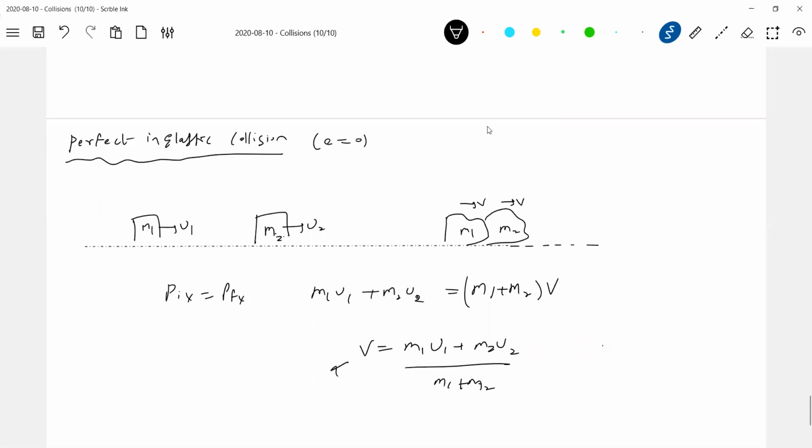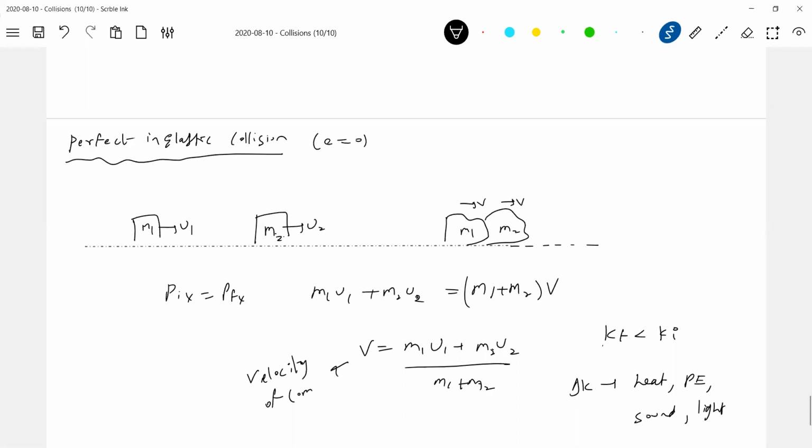What is v? V is also what you can call the velocity of center of mass. Getting the idea? So this is nothing but equal to the velocity of center of mass here. Now, if you check Kf, Kf will be less than Ki. What happened to delta K? The decrease in kinetic energy got converted into heat, potential energy, or sound, or light. It all depends upon the nature of the bodies, which energy will be dominant.